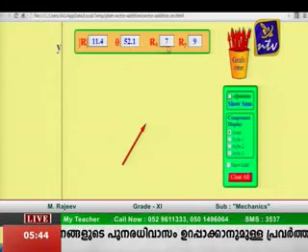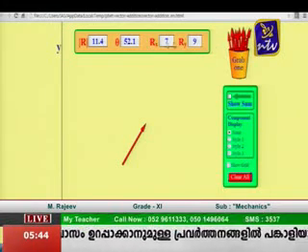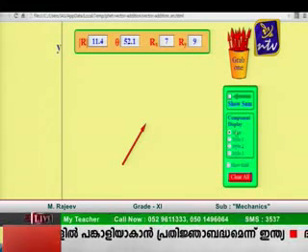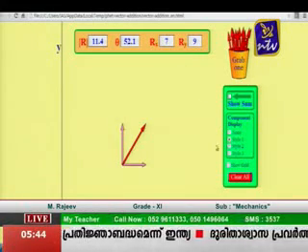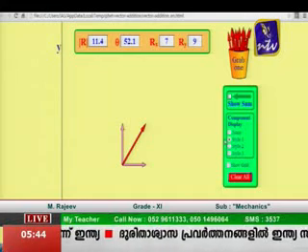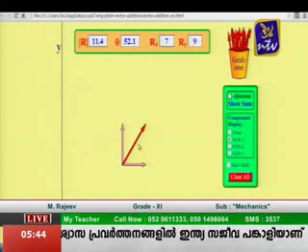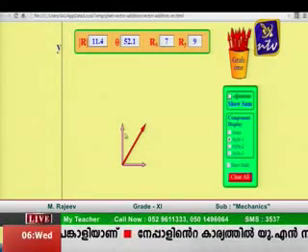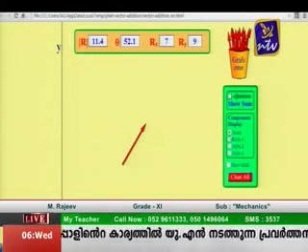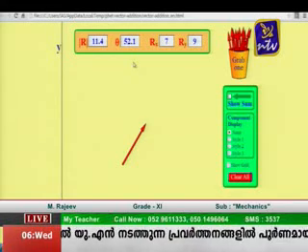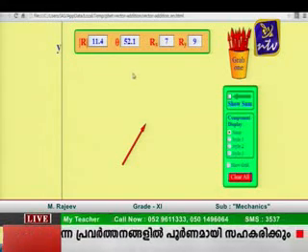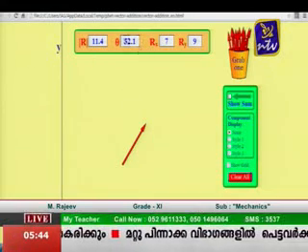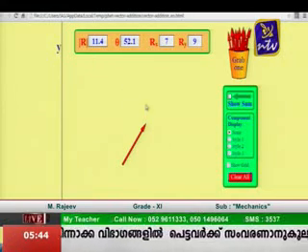But what about this Rx and Ry? Rx and Ry are the x and y components that can be shown. The red one is the actual vector that is resolved into two components. If you don't want to see the components, just leave it like that. It's a single vector acting at 52.1 degrees. And what is this 11.4? That is the resultant of these two, actually the length of this.